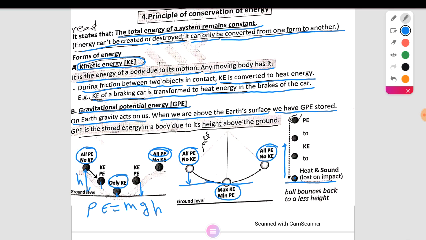The lost energy is converted into heat energy and sound energy, which is wasted energy during impacts. When it goes up, the kinetic energy decreases while the potential energy increases until it reaches this point. At this point, it has maximum potential energy and the kinetic energy equals 0.